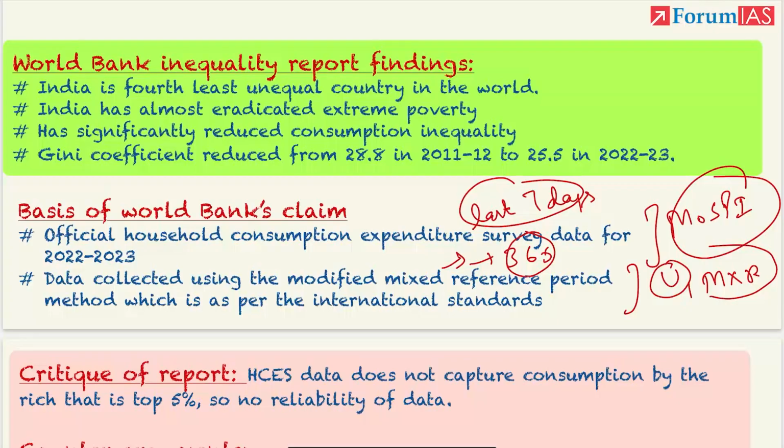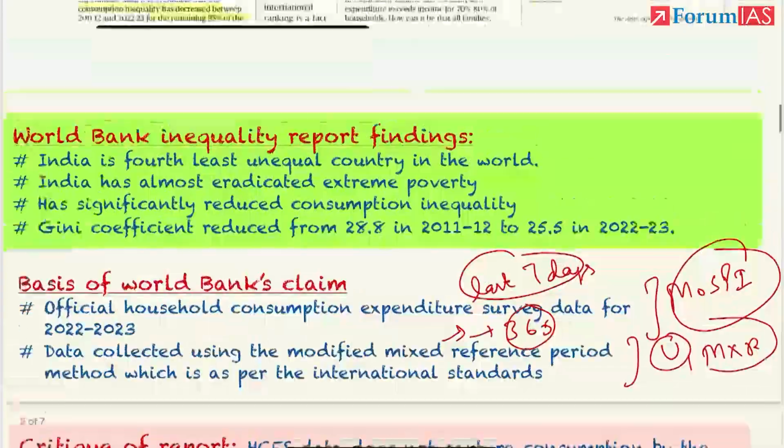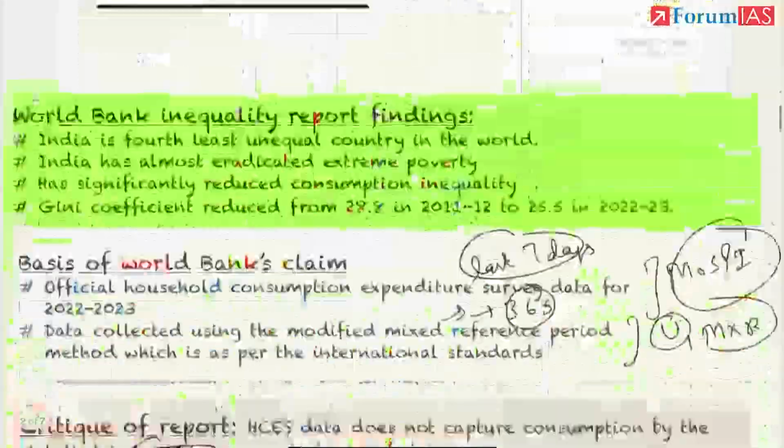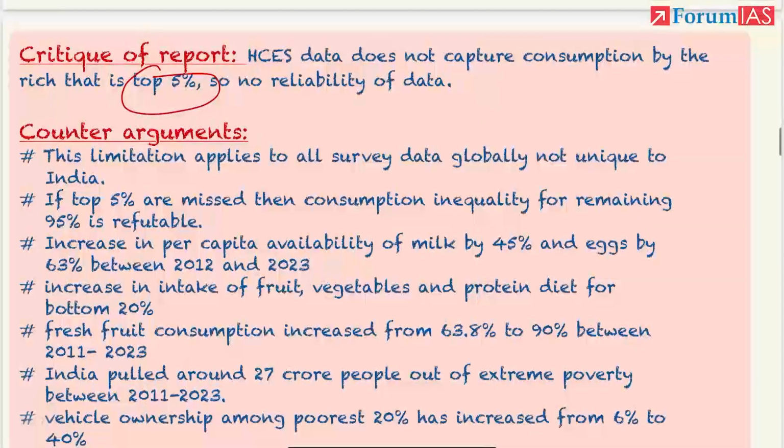But the critic says that this household consumption survey does not capture the correct data. It leaves out top 5% or top 10% of the population. It does not go to the rich people to collect the survey. So what are the arguments given by the author in this article? The arguments given by the author in this article are very important for prelims as well as mains exam.